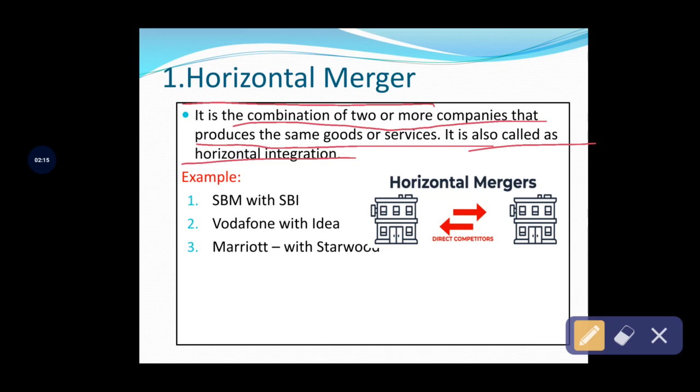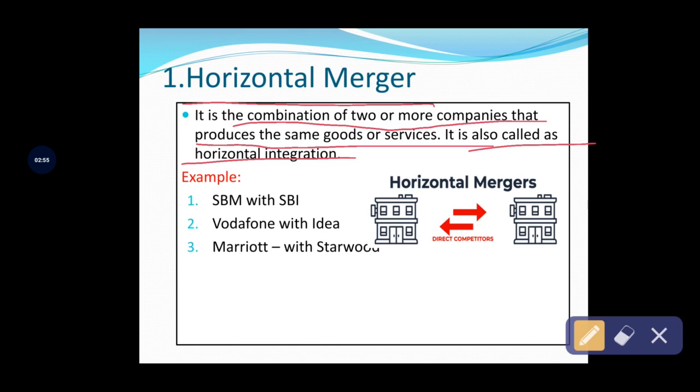Here the companies being combined offer the same goods and services to their customers by following the same production processes.